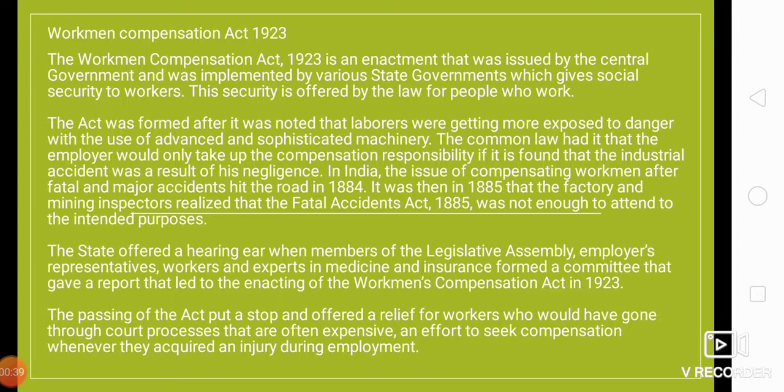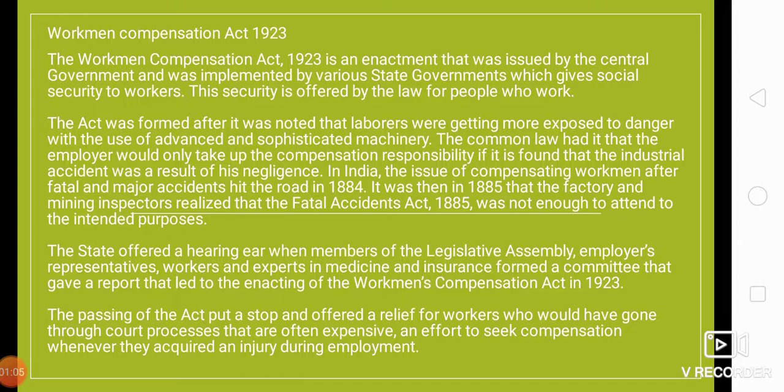and was implemented by various state governments, which gives social security to workers. So the purpose of it is to give social security to workers. The security is offered by the law for the people who work. So it is basically for the workers. That's why it is Workman Compensation Act 1923.